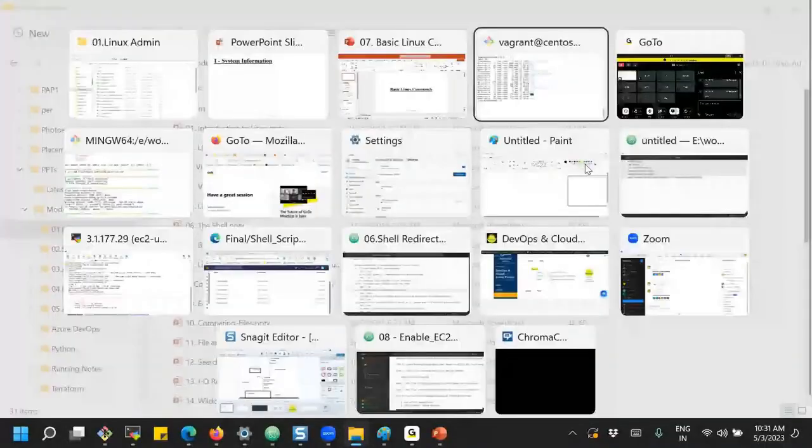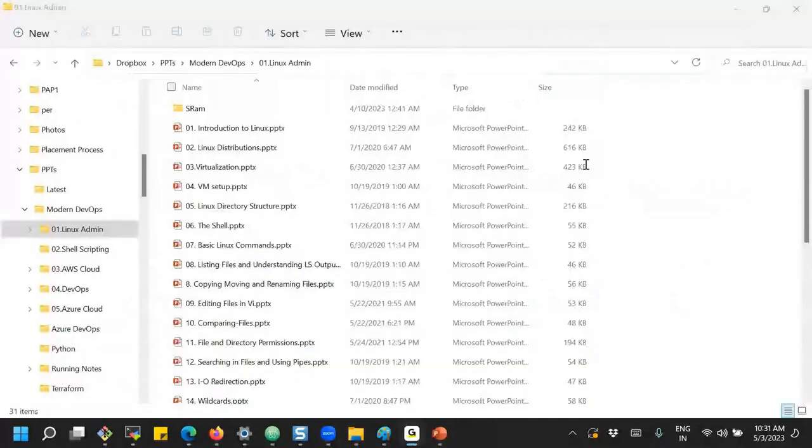Are you clear on these basic commands? Can you quickly list them? What are the basic commands which you got? ls is listing the files. pwd, that is the current working directory. cd.